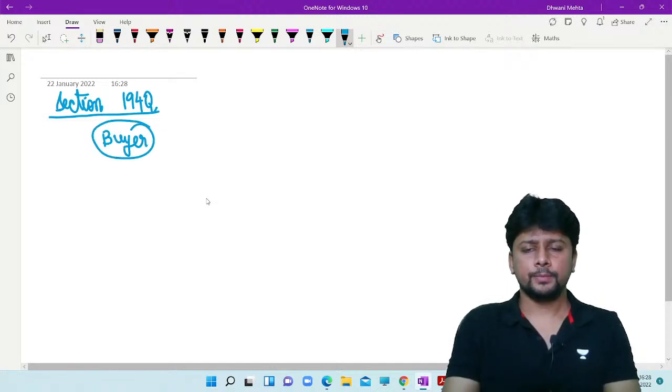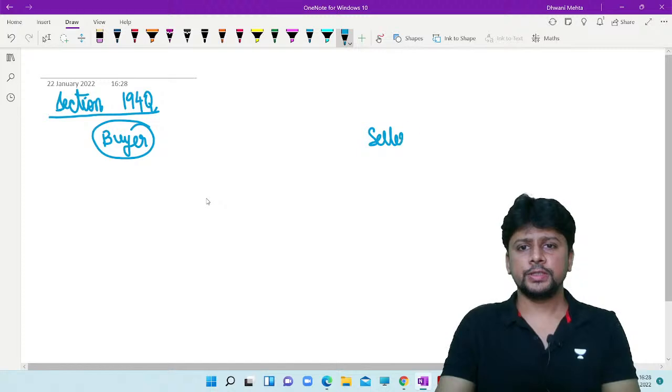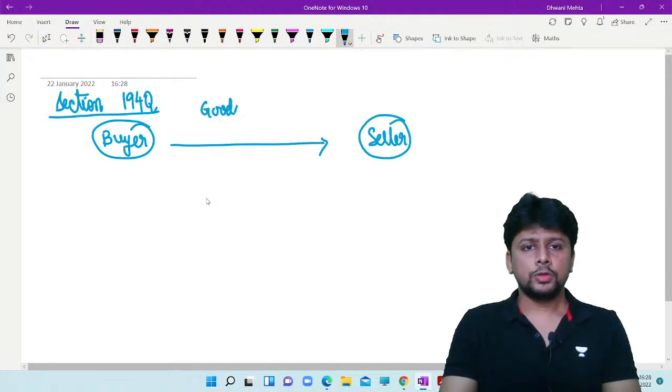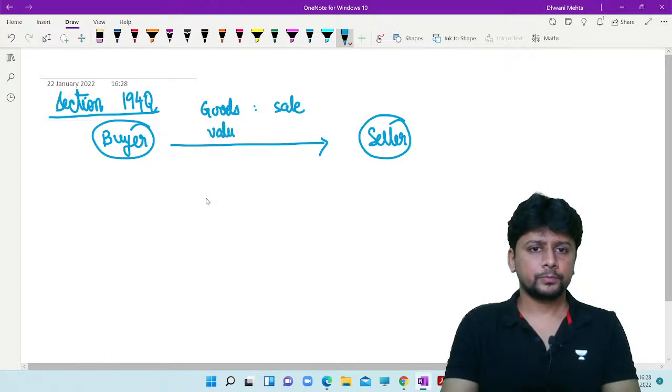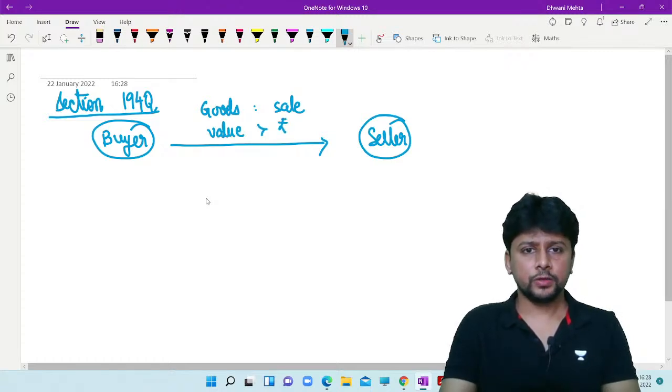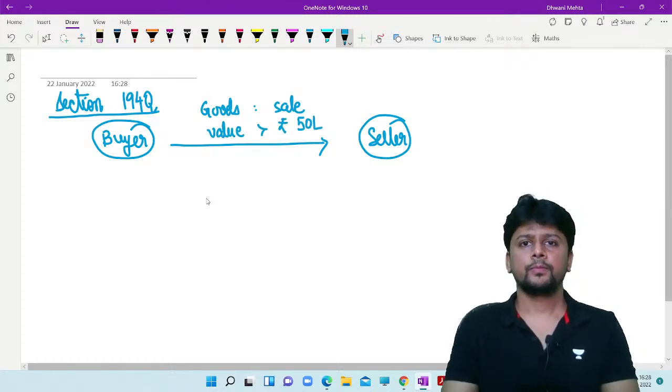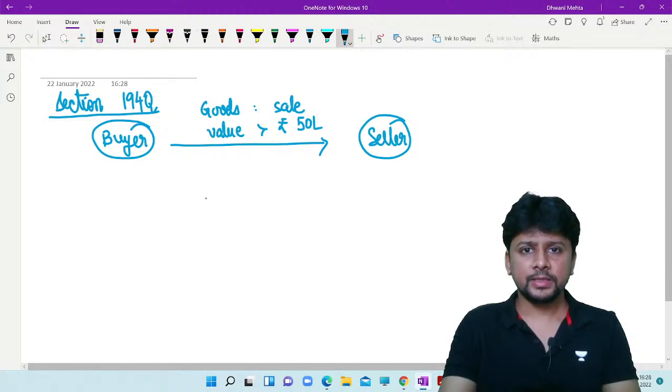If you are a buyer who is purchasing goods from the seller, when you will make a payment, goods having a sale value in excess of 50 lakh rupees, then when you will pay the sale amount,